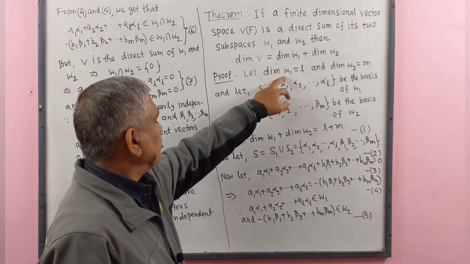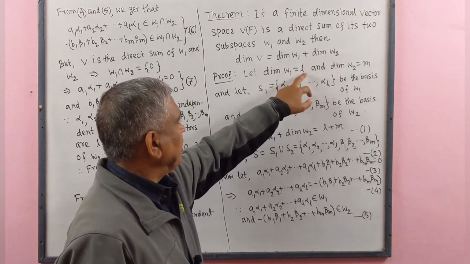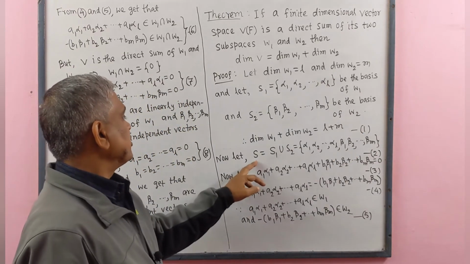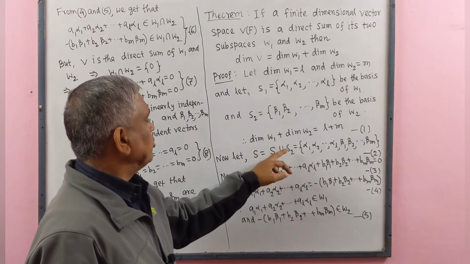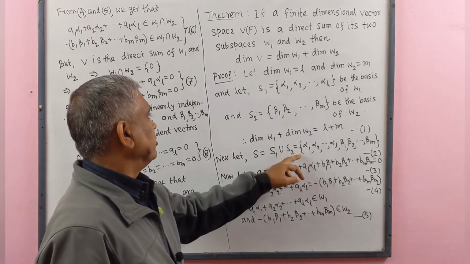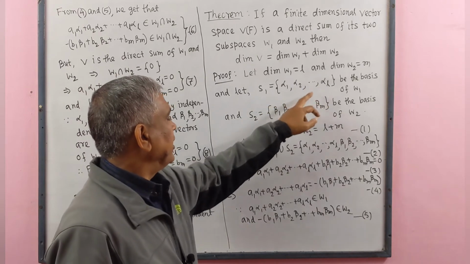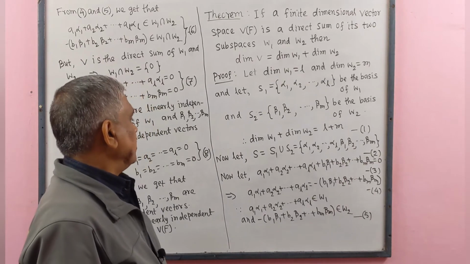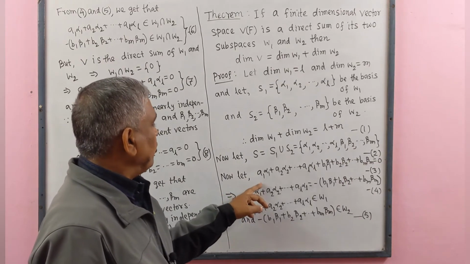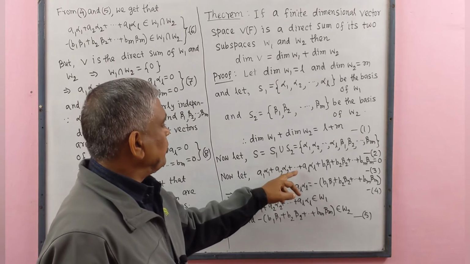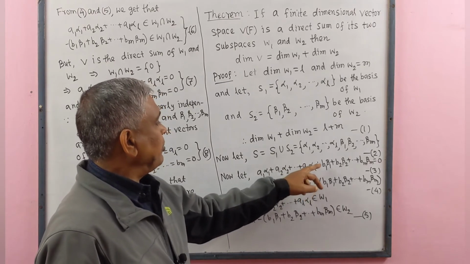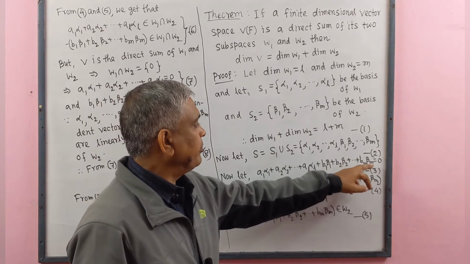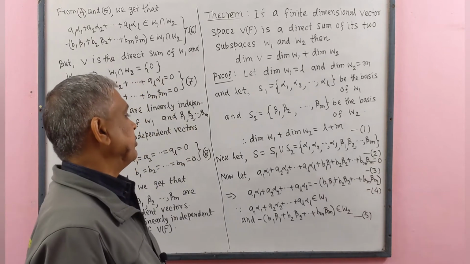Since dimension of W1 plus dimension of W2 equal to L plus M, let this be number 1. Now let S equal to S1 union S2, containing elements of S1 and elements of S2. Let A1 alpha 1 plus A2 alpha 2 plus up to AL alpha L plus B1 beta 1 plus B2 beta 2 plus up to BM beta M equal to 0. This is number 3.